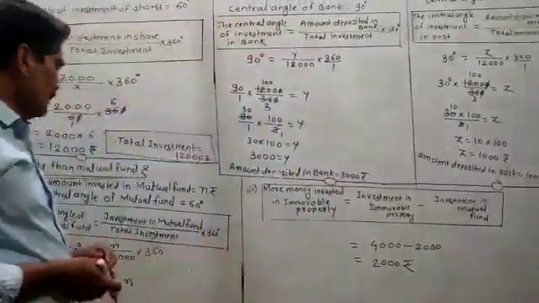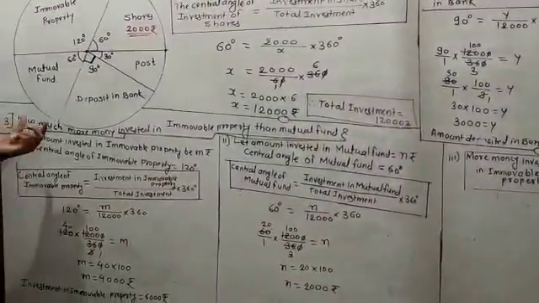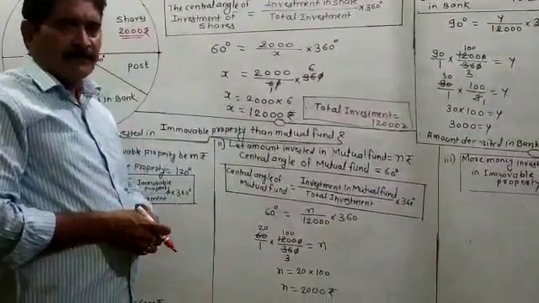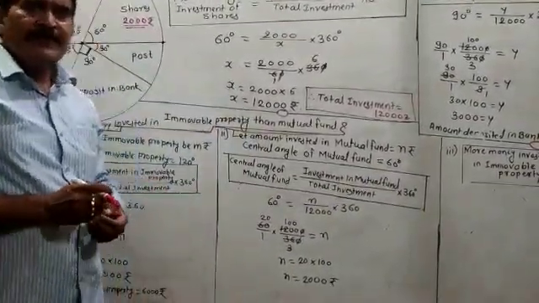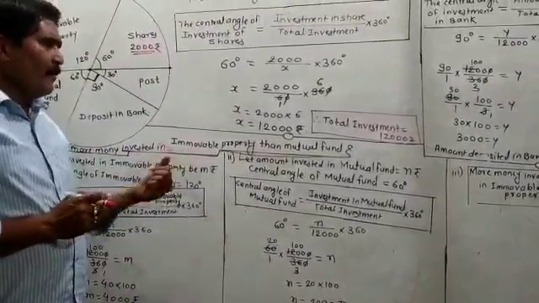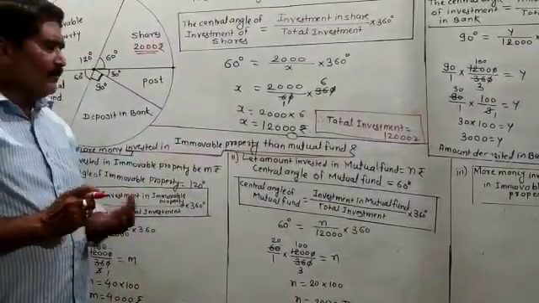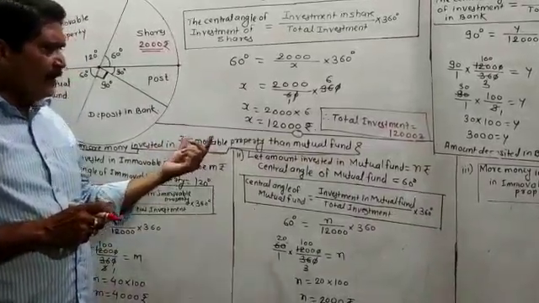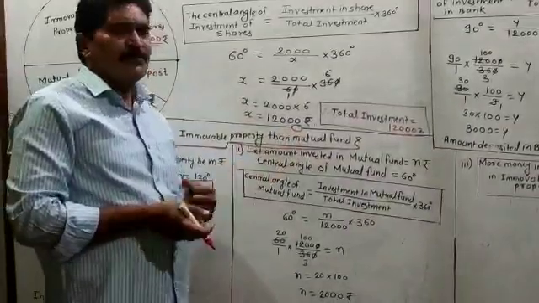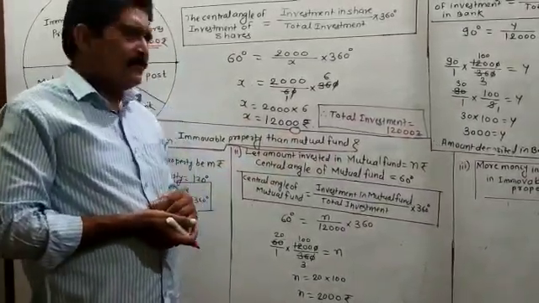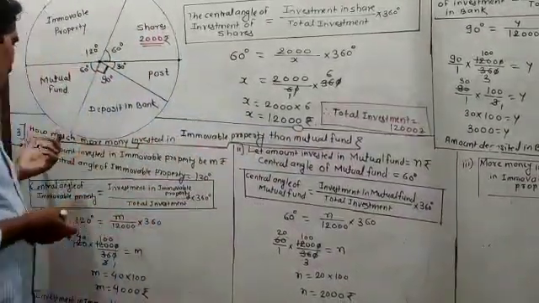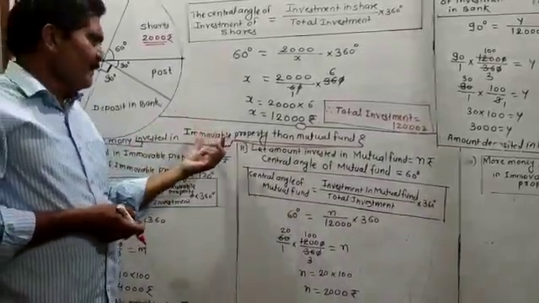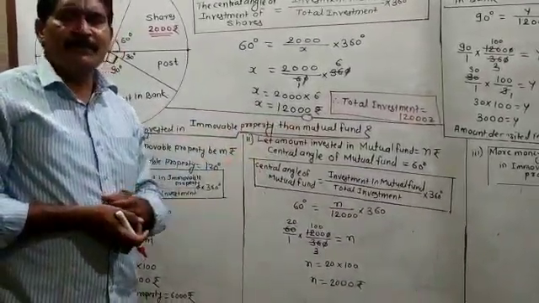Then this third sub question is, how much more money invested in immovable property than the mutual fund? Means how much more money you invested in the immovable property than the mutual fund. So for that you have to find out the money invested in the immovable property as well as money invested in the mutual fund. And more money invested in the immovable property is equal to money invested in the immovable property minus mutual fund.